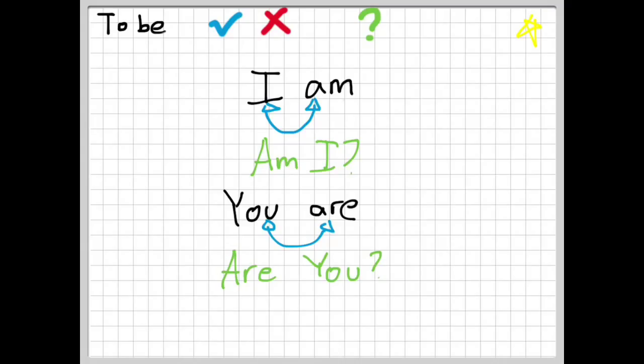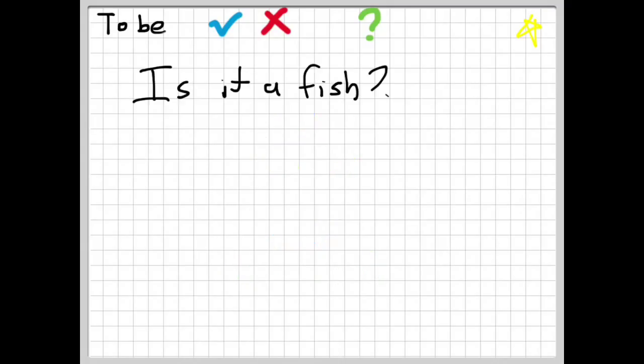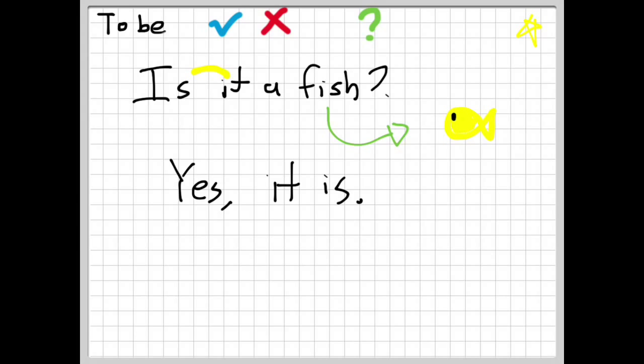So let's look at some examples of these. Is it a fish? It's a question form of it is a fish. You see that we turned around the place of the subject and the verb, with it and is changing places. This is a question. So, is it a fish?